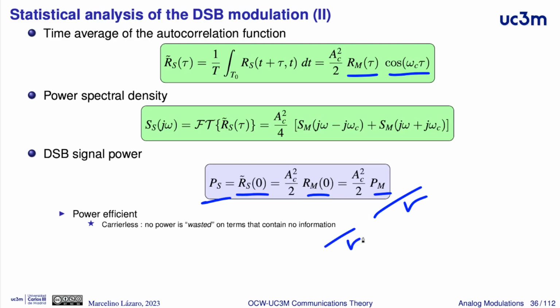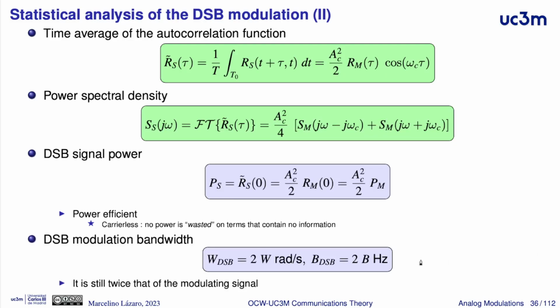Here, it's interesting to remark that this is the power of the double sideband modulation. Here, we don't have power wasted in the transmission of a carrier, as it happens in an amplitude modulation, in a conventional amplitude modulation.